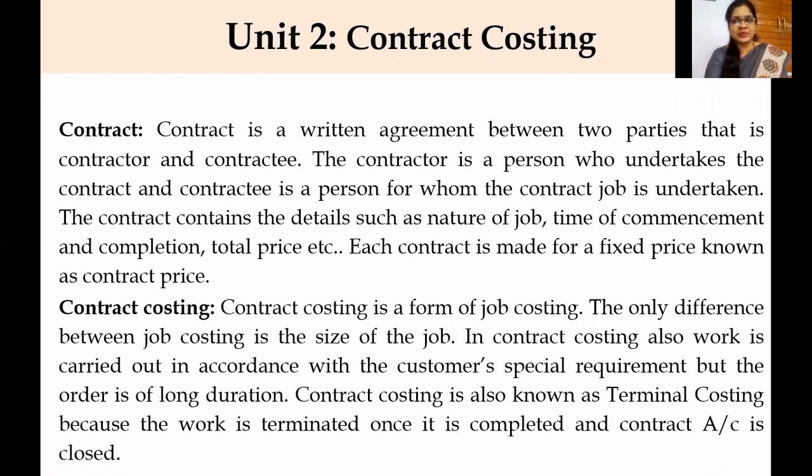So there are two persons here who sign a written agreement, that is contractee and a contractor.